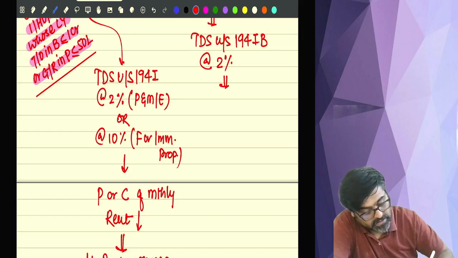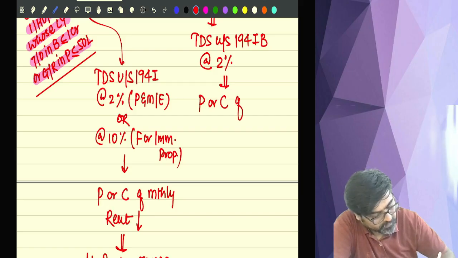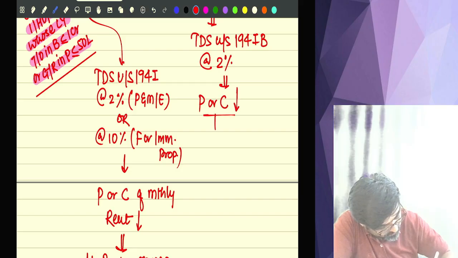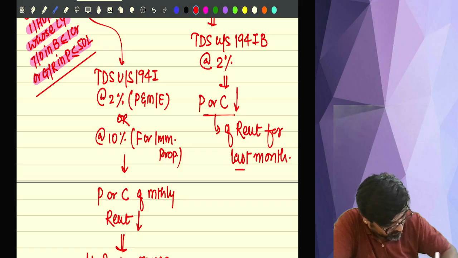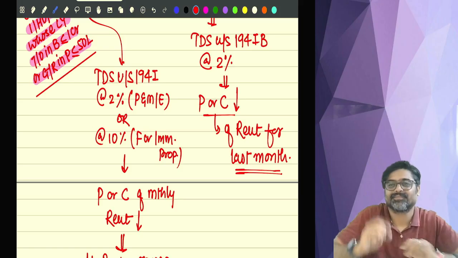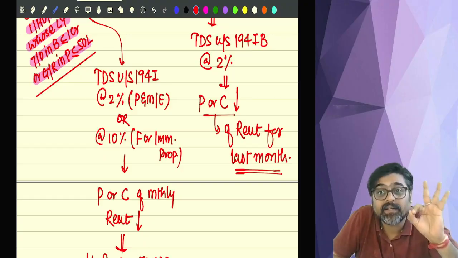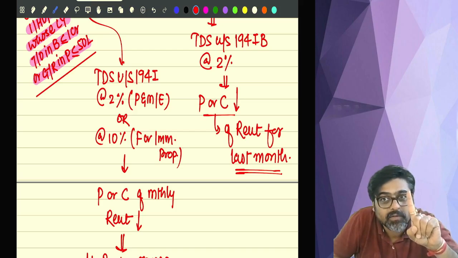Now pay attention. This TDS will be deducted at the time of payment or credit, whichever happens earlier, but of the rent for the last month. Entire TDS will be deducted only once, not every month.